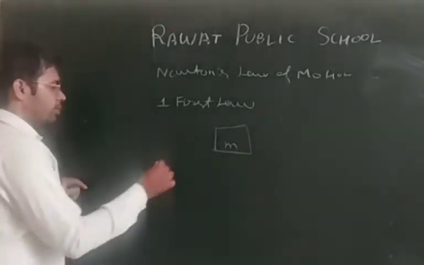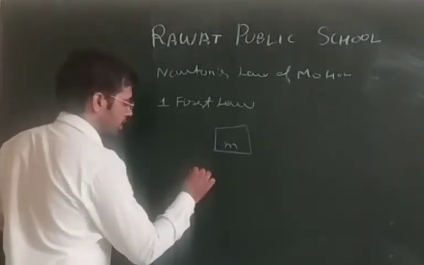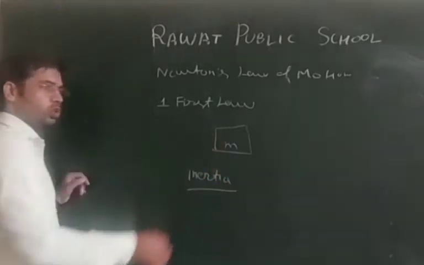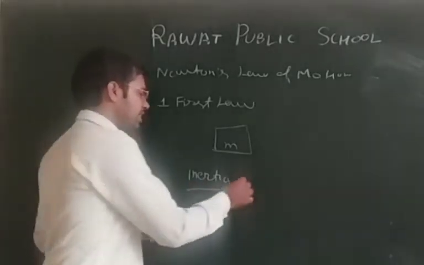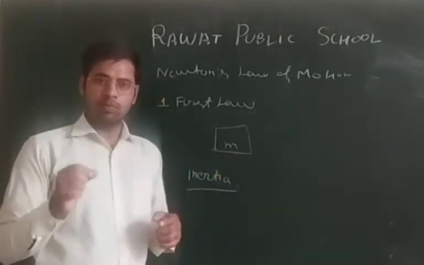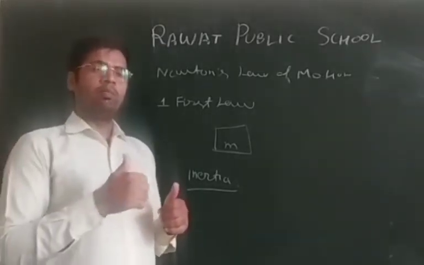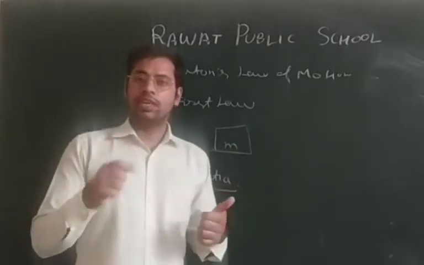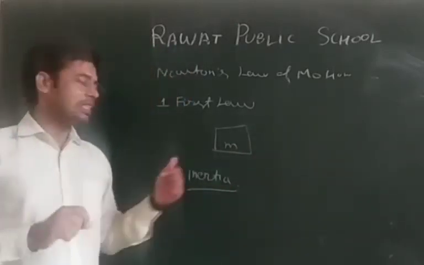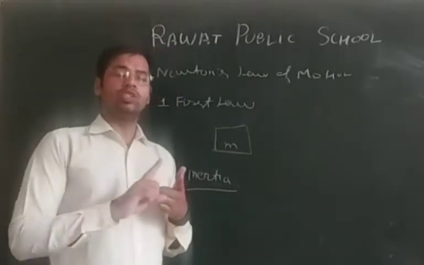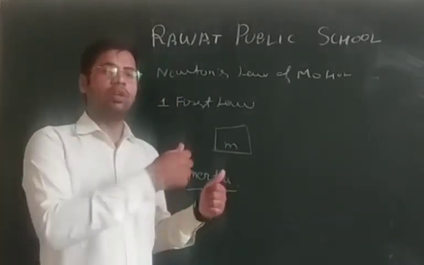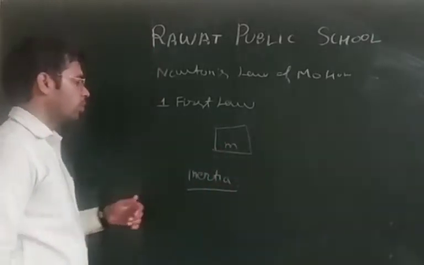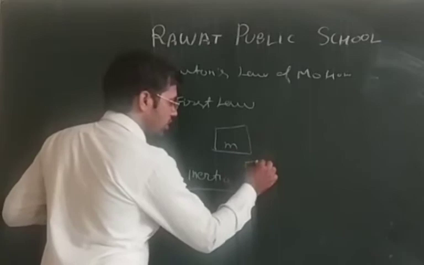Okay, now the important thing in the first law is inertia. The first law is also known as the law of inertia. What is inertia? Inertia is the property of an object by virtue of which it resists any change. Resisting change means that if the object is at rest, it does not want to come into motion. It will resist the change.